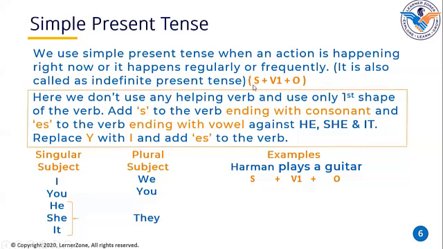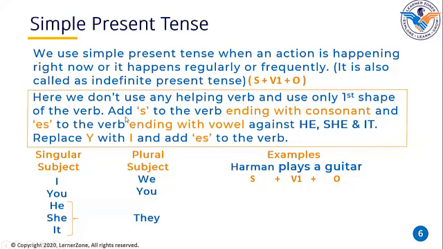See here, the structure of the simple present tense says it has subject, V1, first shape of the verb, and object. So Herman is a subject here, plays is the first shape of the verb and guitar is an object.